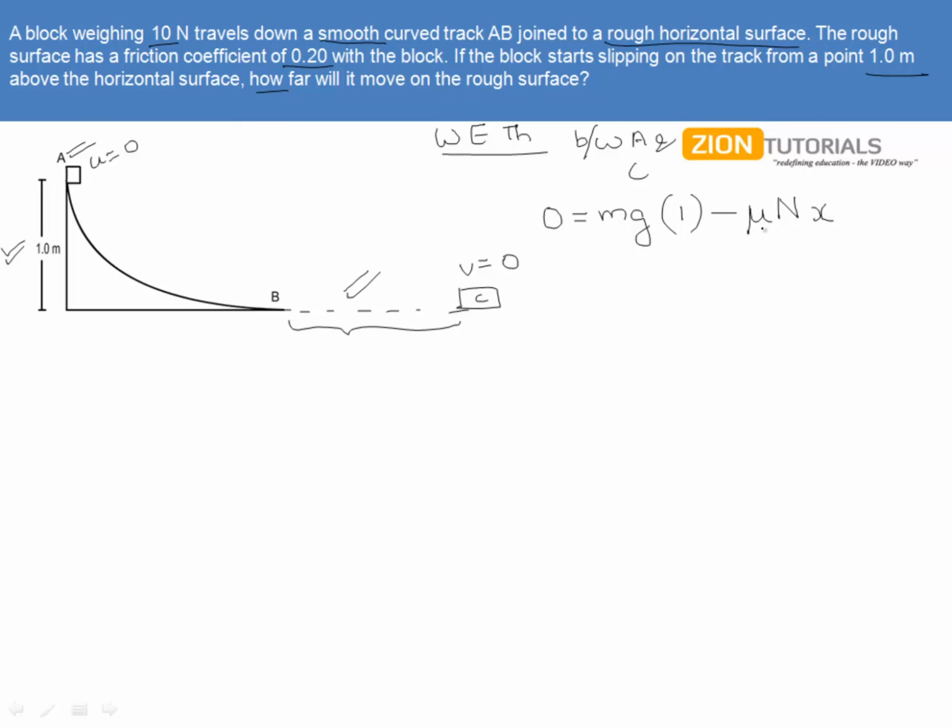Also, we have mg equal to mu N x, and the normal reaction is equal to mg. So mg will cancel out, and this distance will come out to be 1 by mu. They have given us mu as 0.2, so it is 1 over 0.2, giving us x equal to 5 meters.